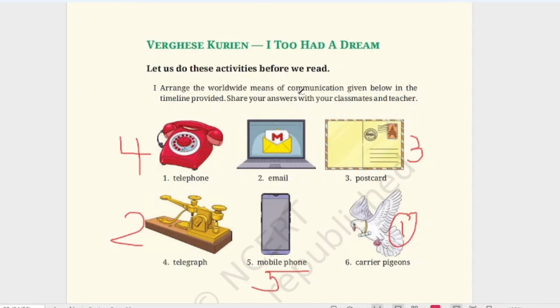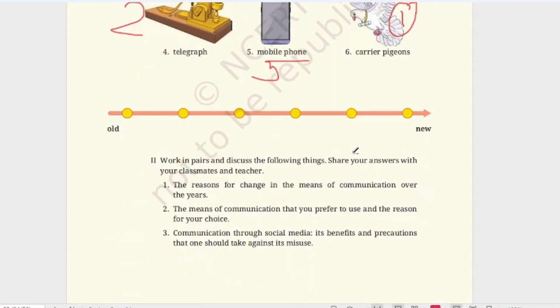Then last is email, that is the sixth one. Email was started by Ray Tomlinson. He sent the first email in 1971. So this is the timeline of these communication. You can write carrier pigeon, then telegraph, then postcard, telephone, mobile phone, and then email.